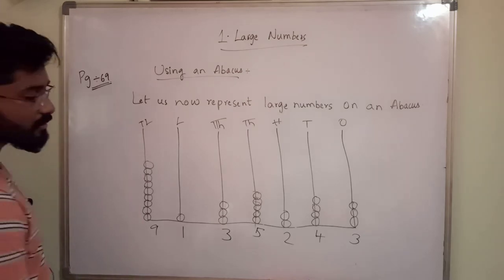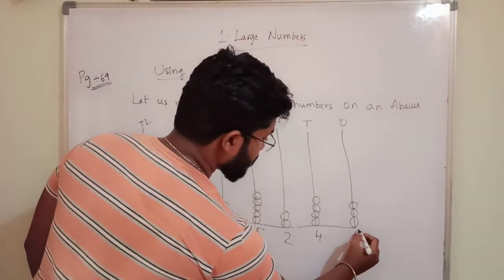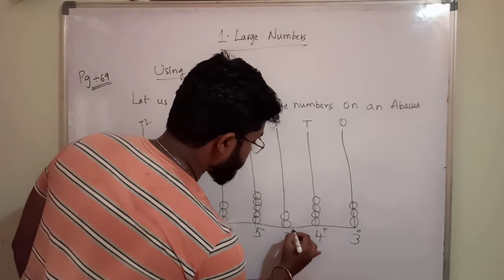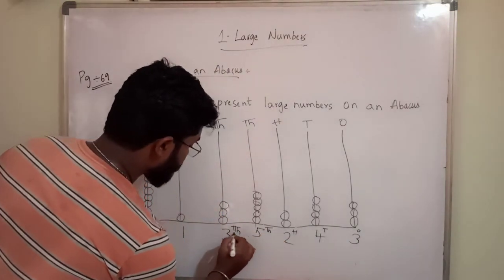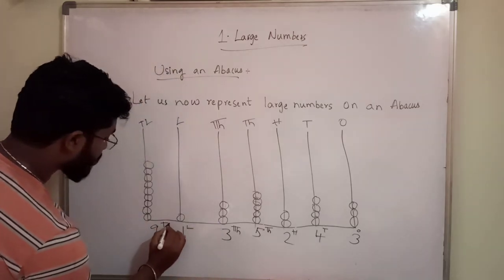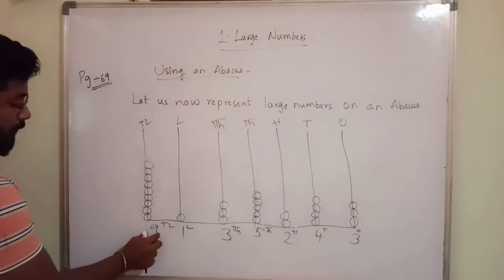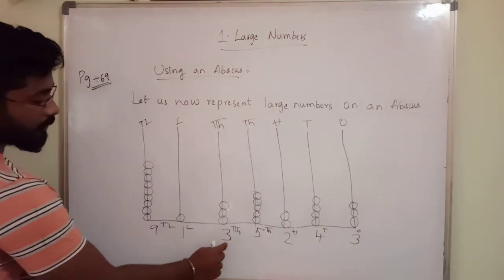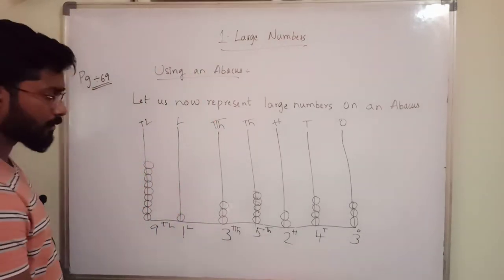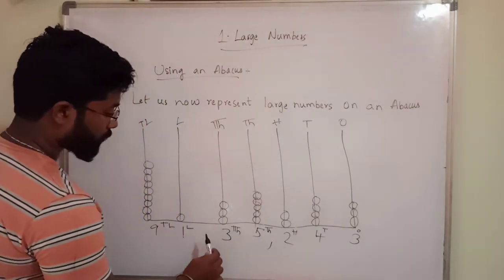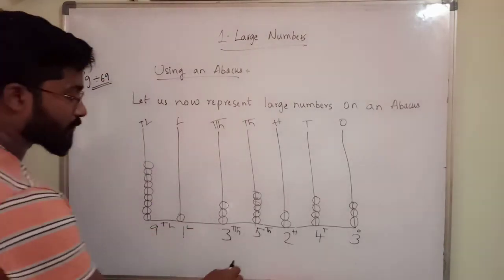So how many digits? 1 2 3 4 5 6 7, a 7-digit number. This is ones place, tens, hundreds, thousands, 10,000s, lakhs, 10 lakhs. Means this is 91 lakh 35,243. If you want, you can separate the numbers in Indian form.